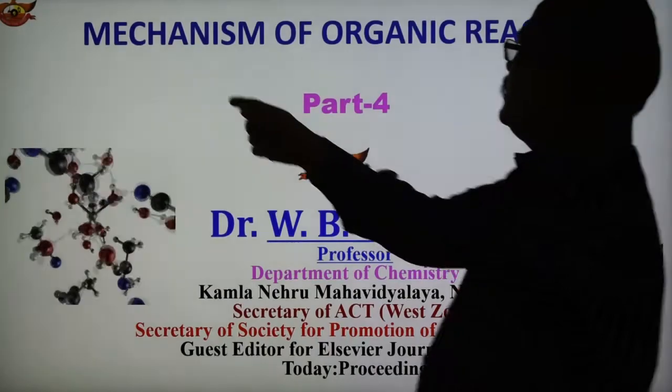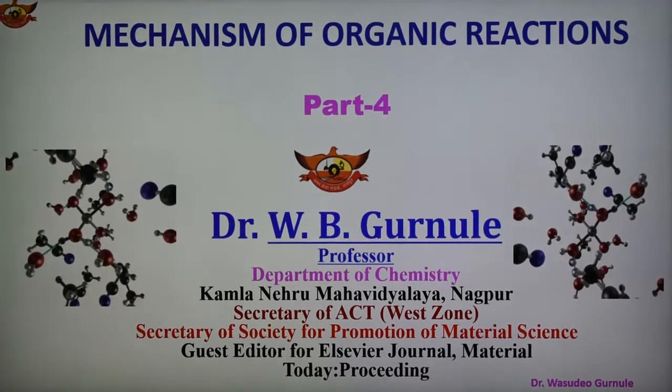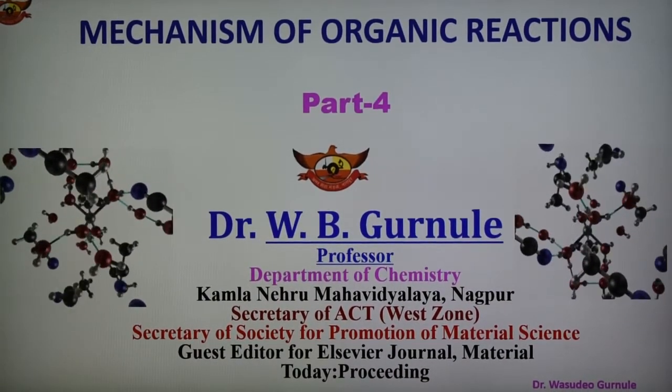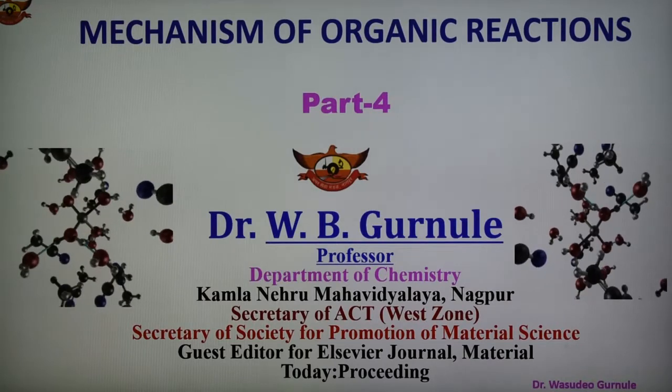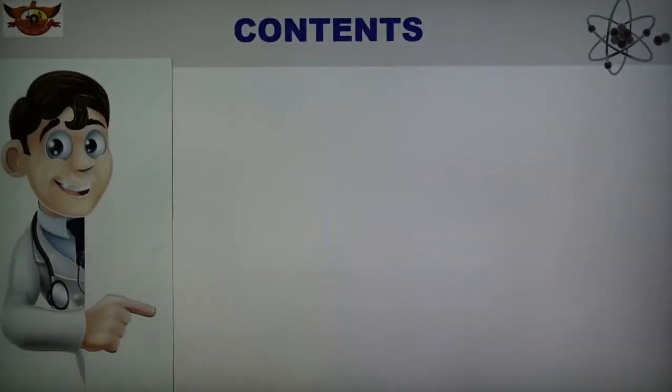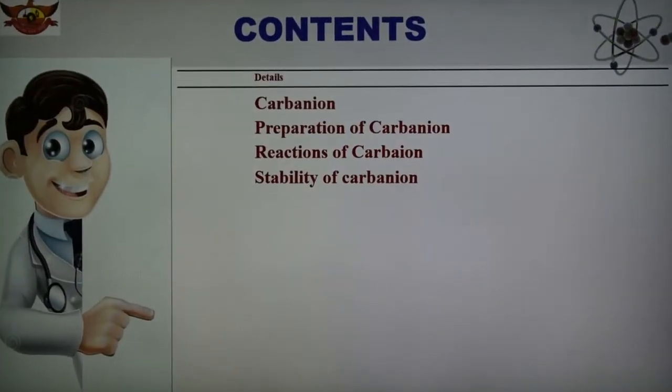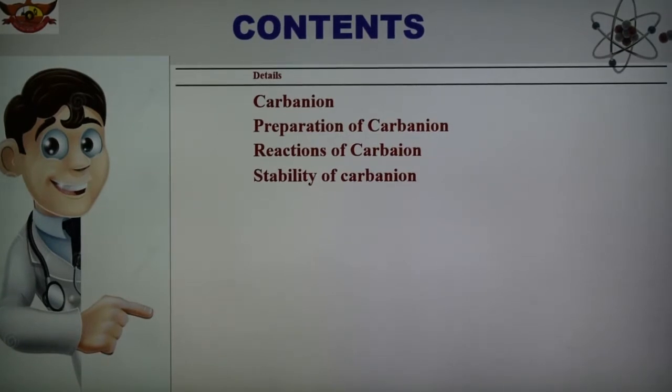So today's topic is the mechanism of organic reactions, and this is part 4. Here we are going to discuss the carbanion, its preparation, reactions, classification, and lastly its stability.